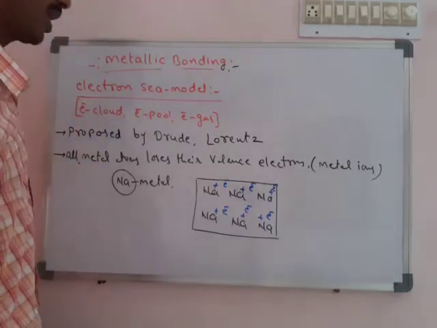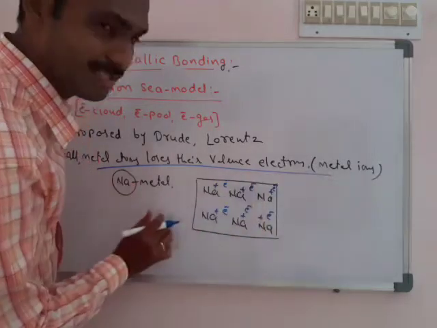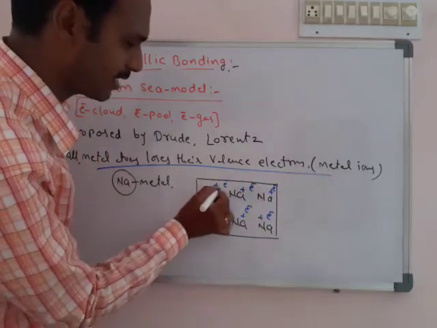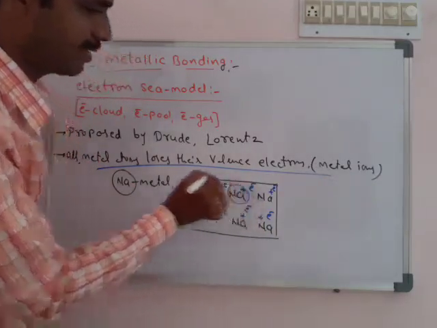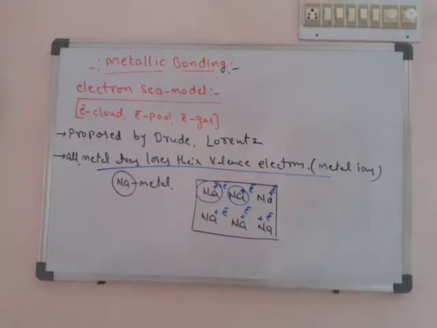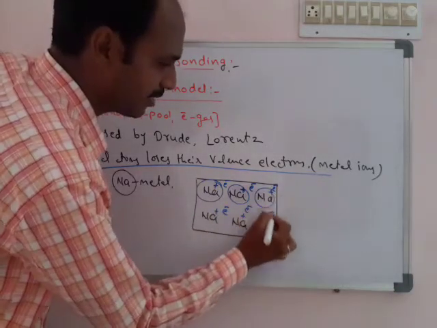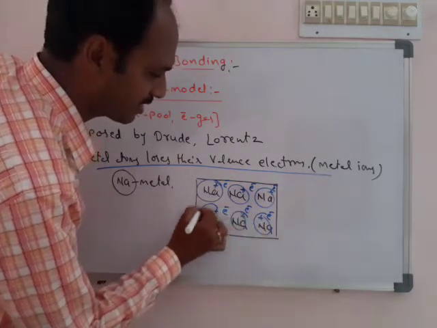According to this theory, all metal atoms lose their valency electrons, forming metal ions. So Na plus ions are fixed ions.